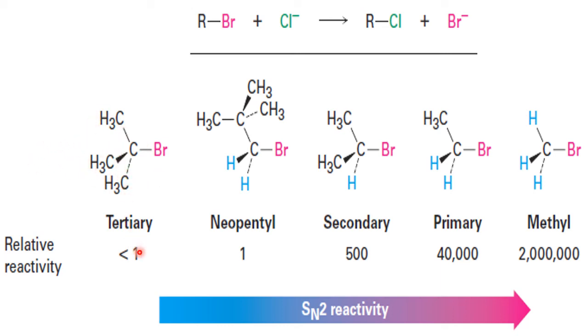So you see how he has given relative reactivity. It is slightly more than 1. This is exactly 1. 500 times it is reactive. 40,000 times reactive. 2 lakhs times reactive. That means what? Methyl bromide is so reactive. The moment you add methyl bromide and any nucleophile, without any extra conditions, it will react. Whereas as you move from methyl to primary, primary to secondary, secondary to tertiary, you have to put in an extra condition like temperature, pressure, catalyst, promoter, and in the case of tertiary, it takes a lot of time. It is taken as no reaction. Okay. So because of what? Because of steric hindrance. Okay, right.